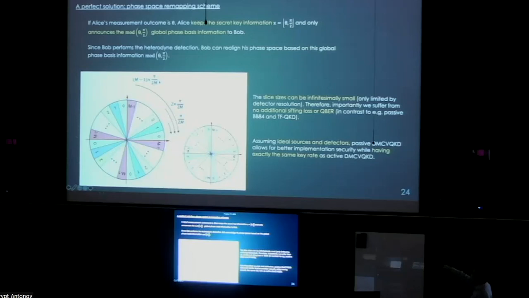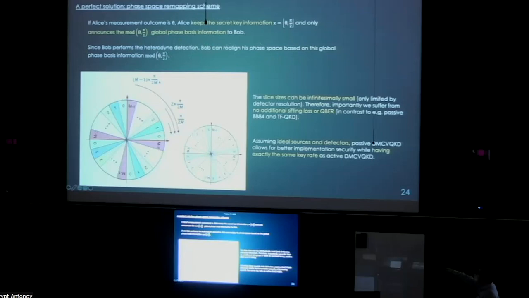So when Alice measures a signal, she sees which basis the signal is in. She keeps the quadrant information, which is the key encoding information, secret from Bob. But she announces the basis information to Bob, so that it's basically an offset angle that Bob can rotate when he sees it. So when Bob performs the heterodyne detection, he can realign the phase space by compensating it classically and rotating the space back to the 0 point, which is the perfect alignment.